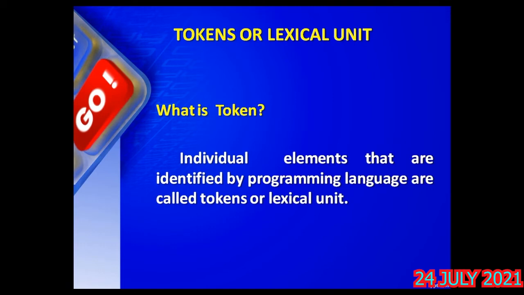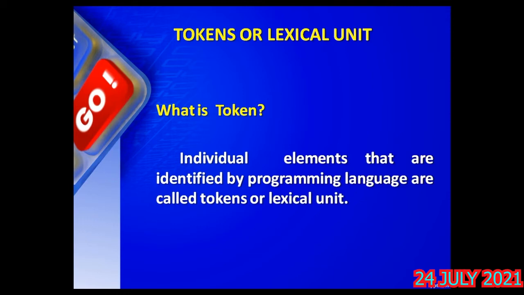Similarly, when you write C++ or Python statements, the individual elements are identified by the programming language, because in your English, happy, birthday, to as well as you, it will understand. Similarly, in a Python statement, when individual elements are present, they are called tokens. Further I will explain the types of tokens.